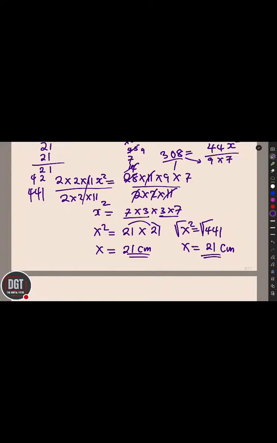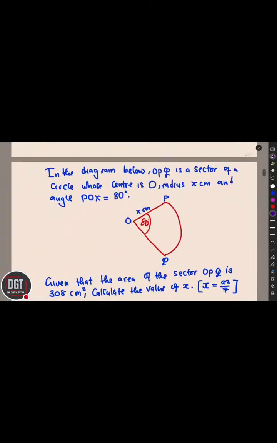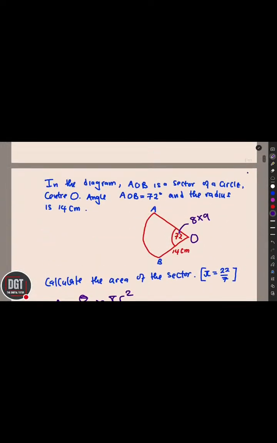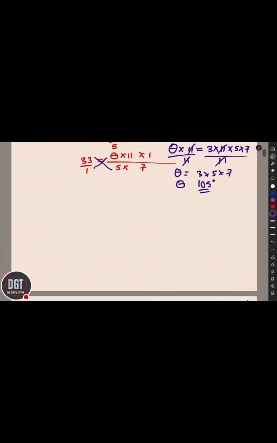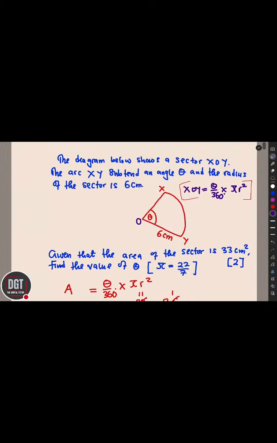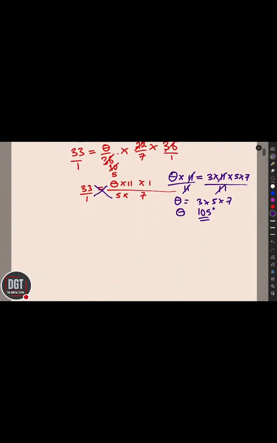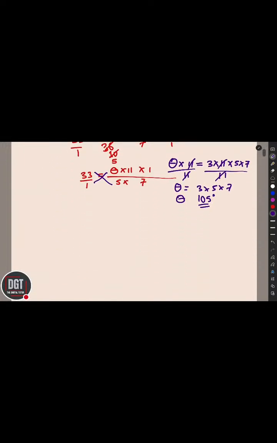So this is just one topic that you need to know when it comes to paper 1. Look at the work that we've done. If you are not prepared, if you don't practice, you can spend the whole 2 hours on just one question. Now think of other questions that involve calculations, such as earth geometry. Earth geometry in paper 1 is another topic that is going to give you trouble reducing numbers.